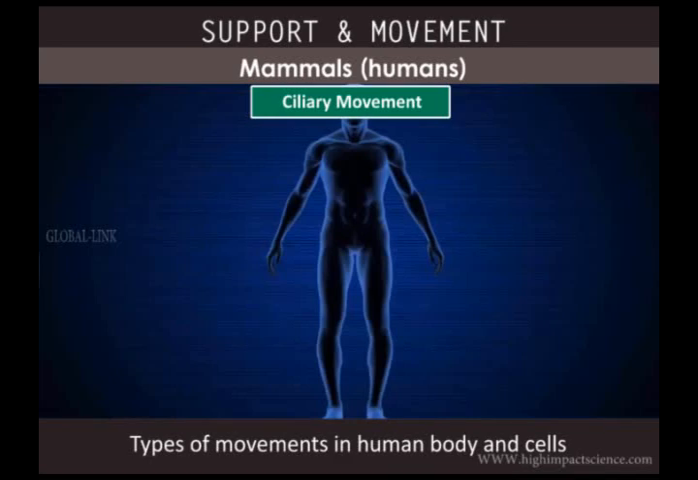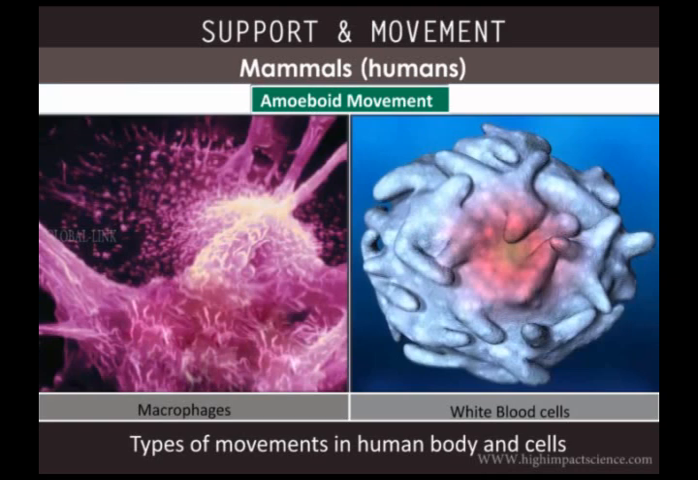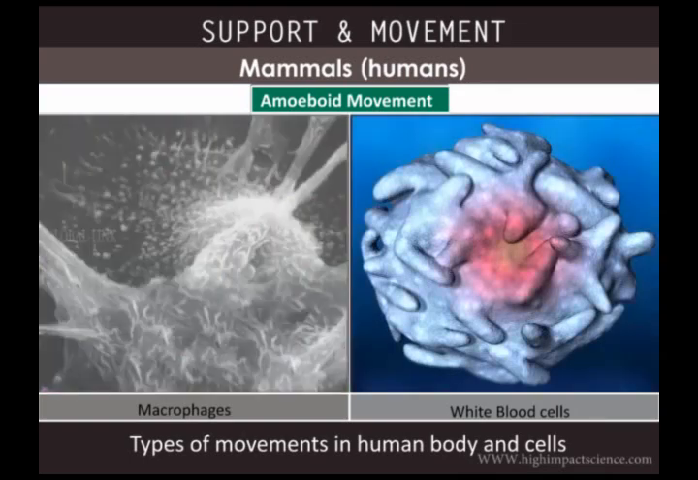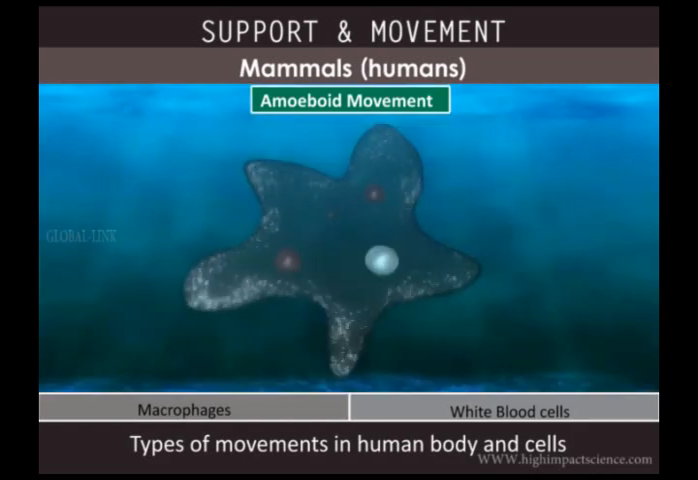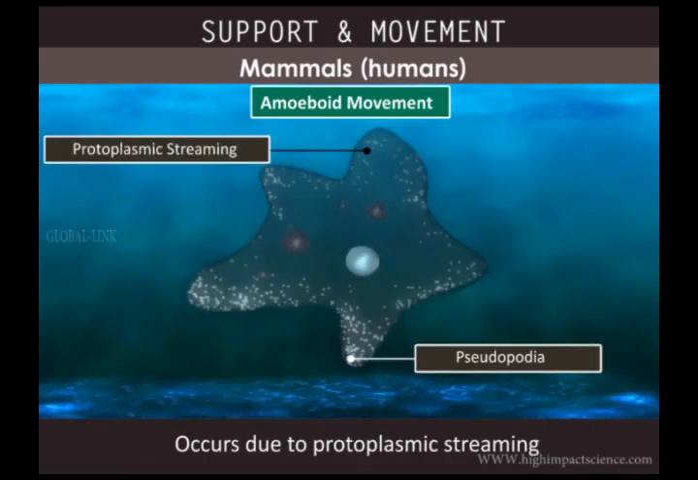Support and movement in mammals. Now, the three types of movements in human cells are amoeboid, ciliary, and muscular. Amoeboid movement is seen in some specialized cells such as macrophages and white blood cells. This movement is produced by the pseudopodia due to protoplasmic streaming.